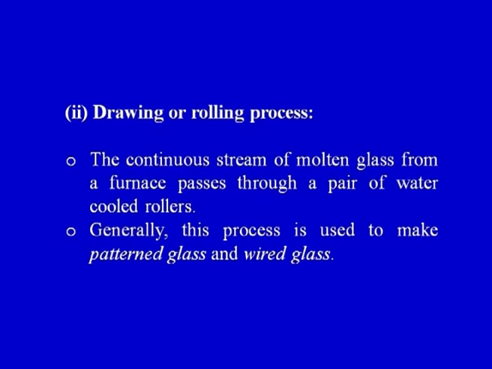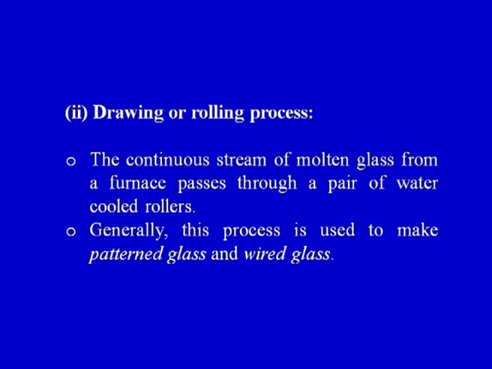How? The continuous stream of molten metal. It means a specific set of raw materials or the constituents of glass have been melted, and that stream of molten metal from the furnace passes through a pair of water cooled rollers. So, there are two rollers which are water cooled, and the continuous stream of molten glass is passing through these rollers, and generally this process is used to make patterned glass and wired glass. Sometimes we may have a wired glass for specific applications or fire retardancy.